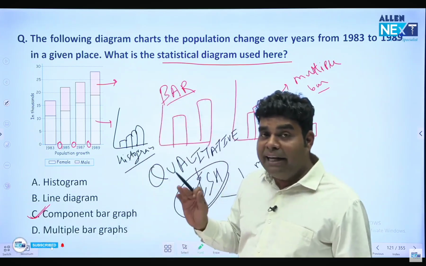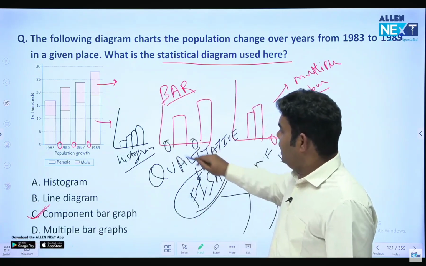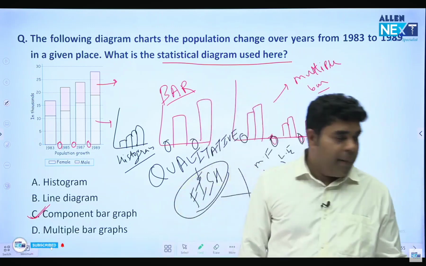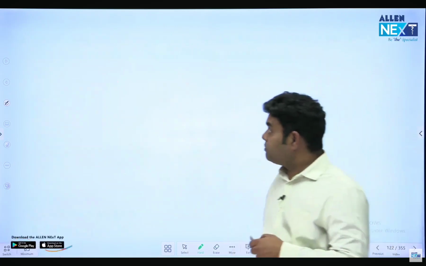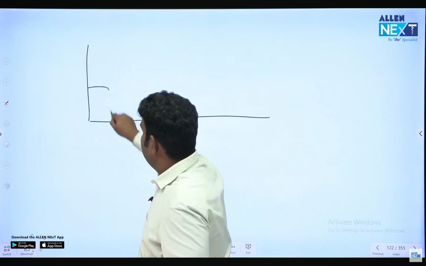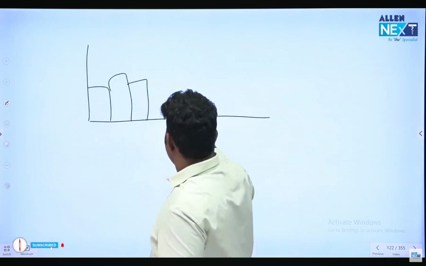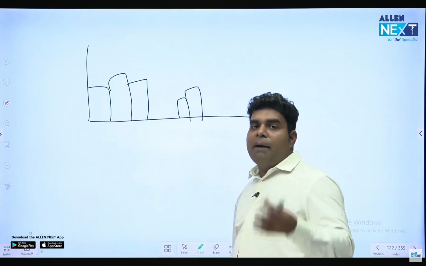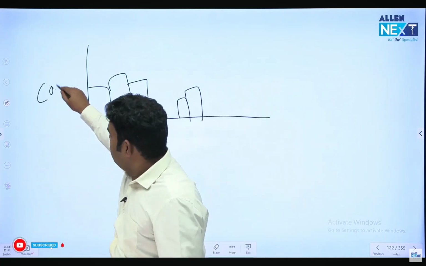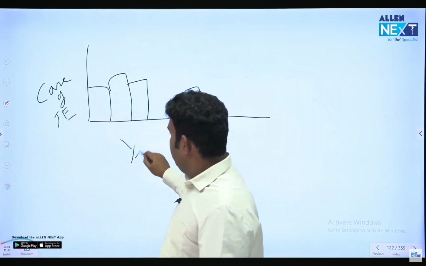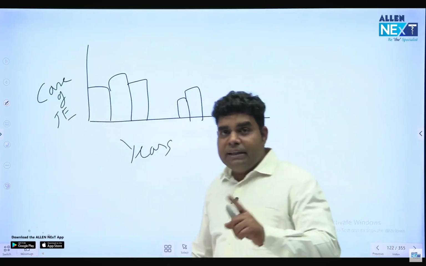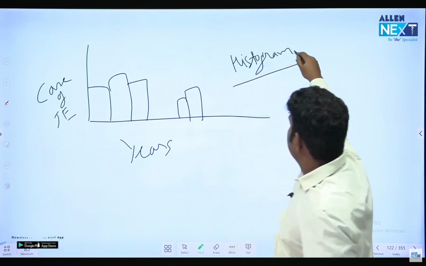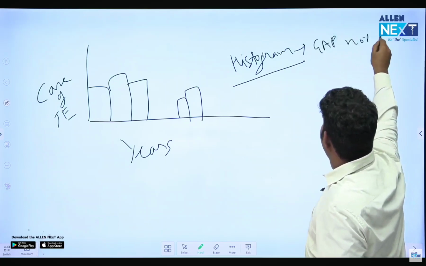Histogram does not have gap at equal interval. Bar diagram has gap again and again at equal interval. That is the characteristic of bar diagram. Okay, चलो एक इसी पे सवाल पूछता हूं मैं. If I am representing this data like this, what is this diagram? Is it a bar diagram, component bar diagram, multiple bar diagram, histogram? What is your answer? This is a histogram because the gap is not at equal interval.